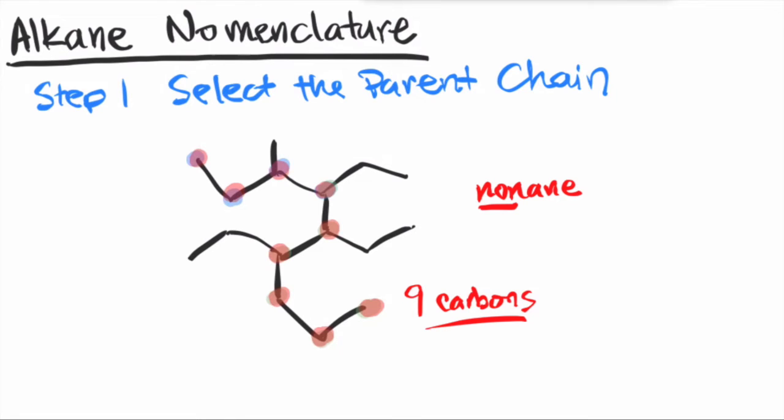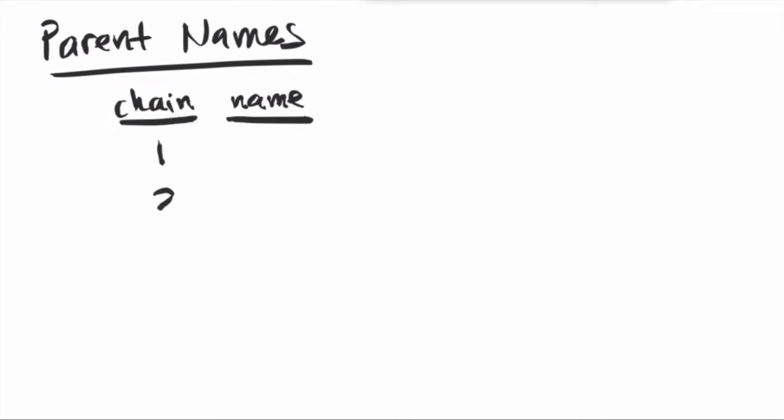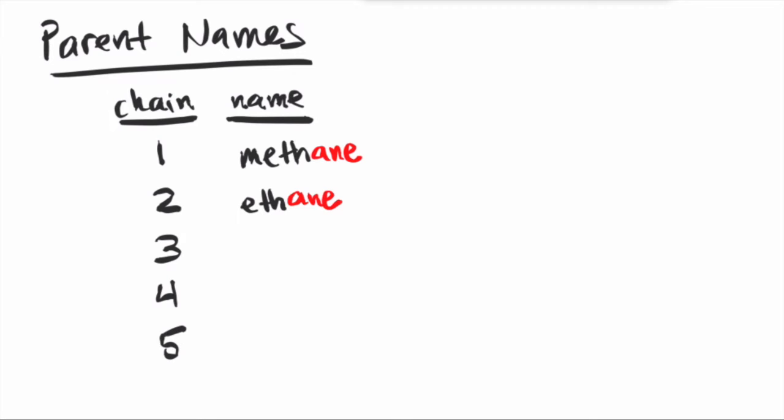So what are the names of various numbers of carbon chain lengths? So if you have 1 carbon, the root word is meth. You just add ANE at the end. So for 2, the root word is eth, ETH. So a 2 carbon chain will be called ethane. For 3 is prop, PROP. So that's called propane. For 4 is but.